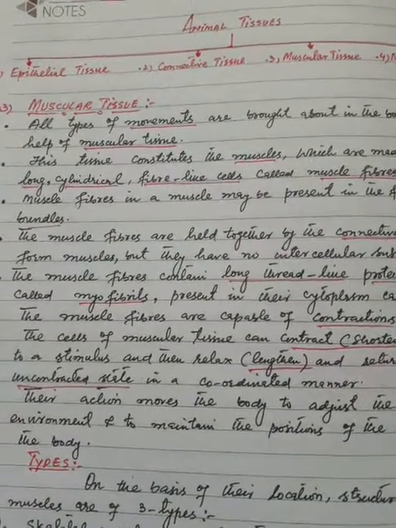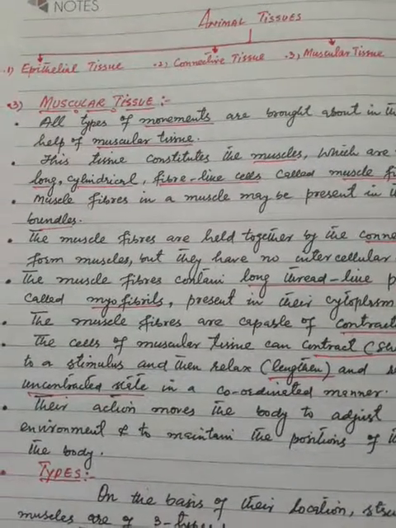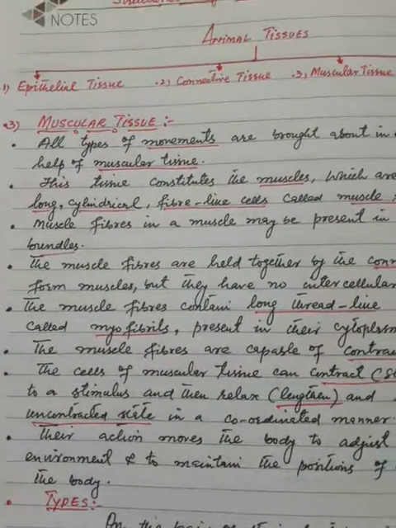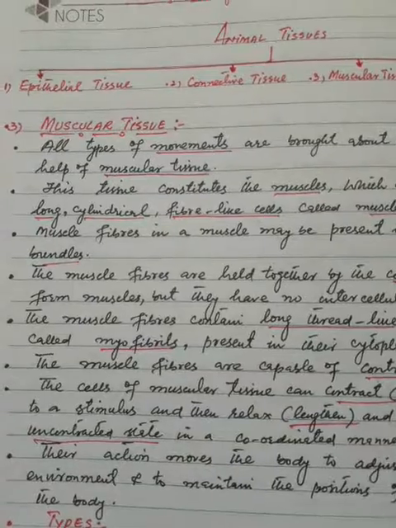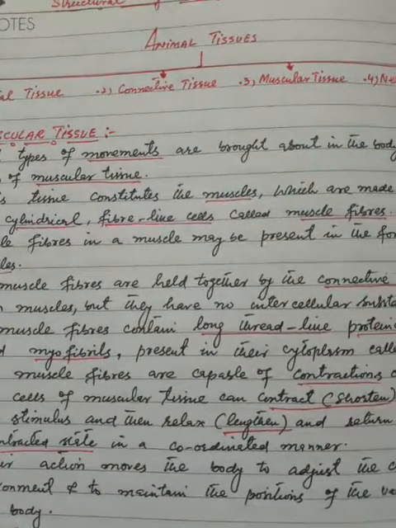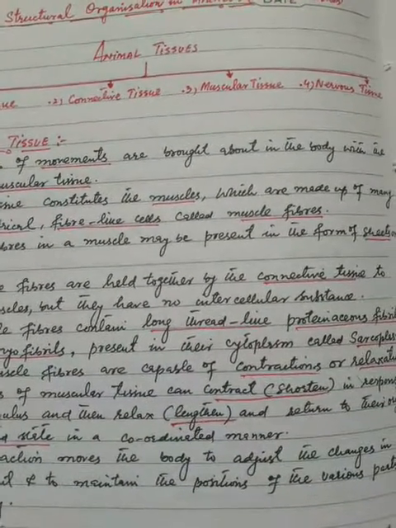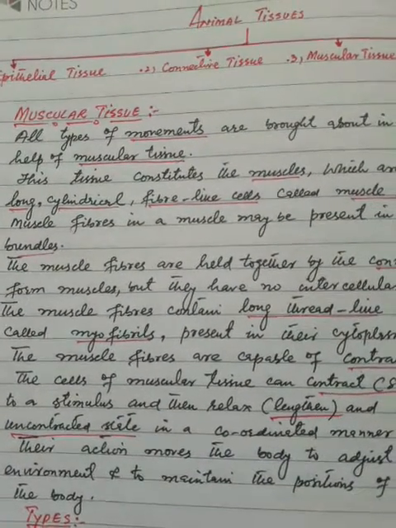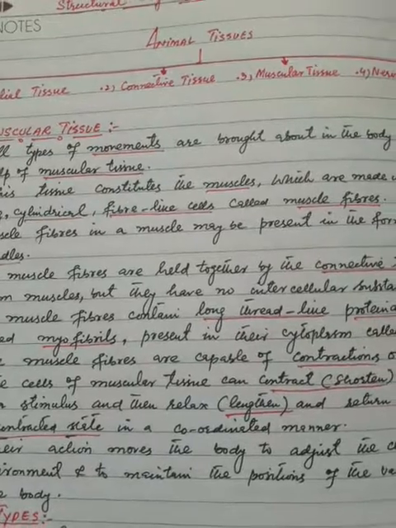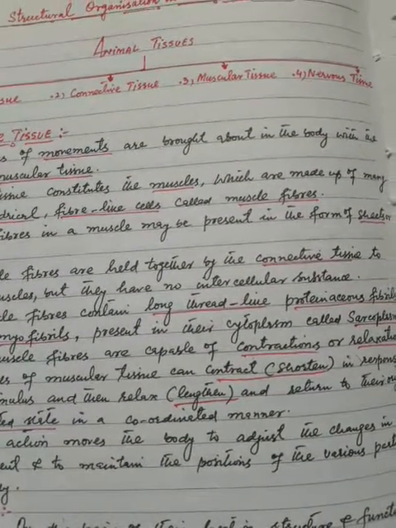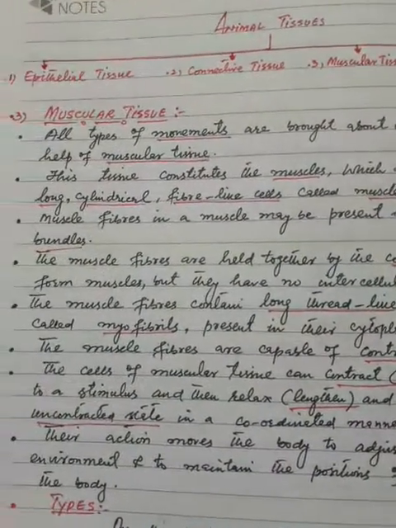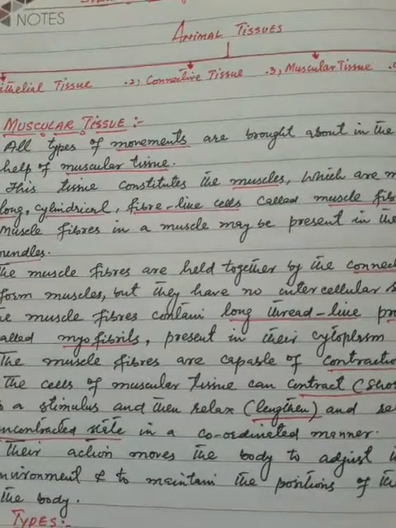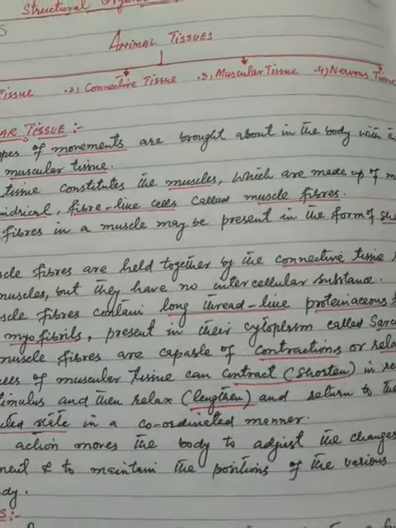Today, our topic shall remain about the muscular tissue. All types of movements are brought about in the body with the help of muscular tissue. This tissue constitutes the muscles, which are made up of many long cylindrical fiber-like cells called muscle fibers.